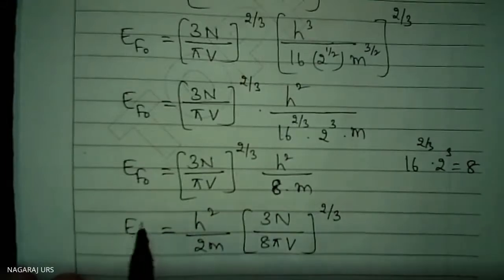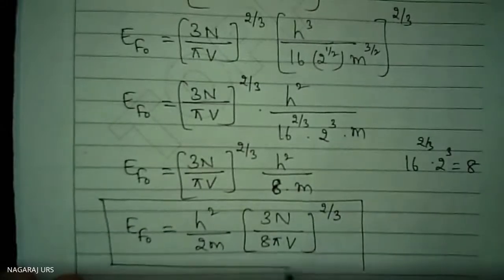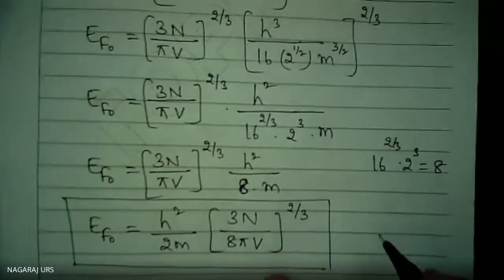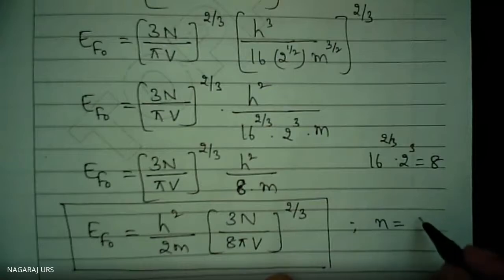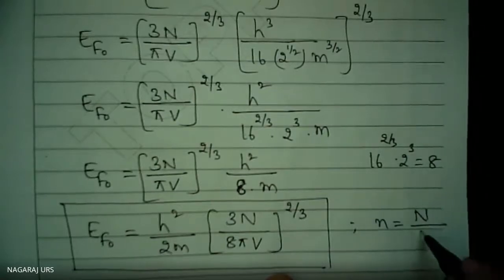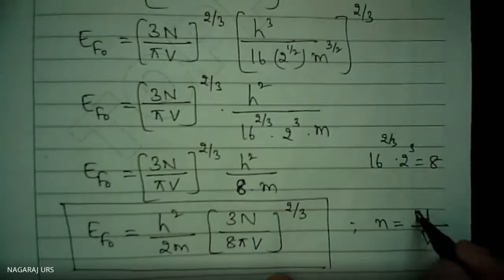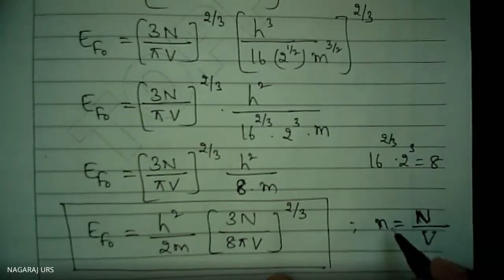This is your E of naught. And small n is equal to capital N divided by capital V. Don't forget: total number of electrons divided by the volume is equal to the number of electrons per unit volume.